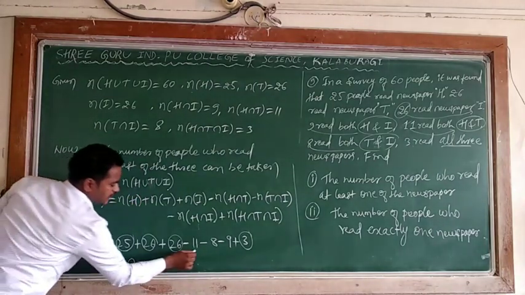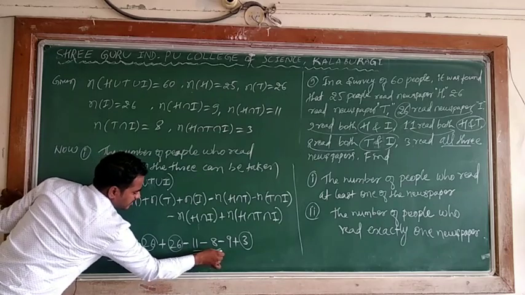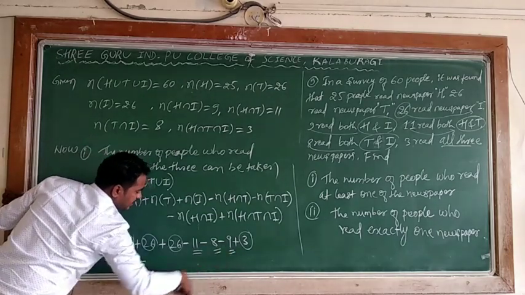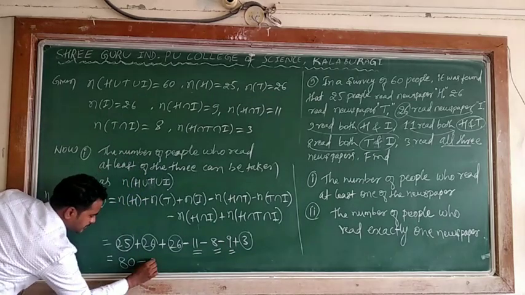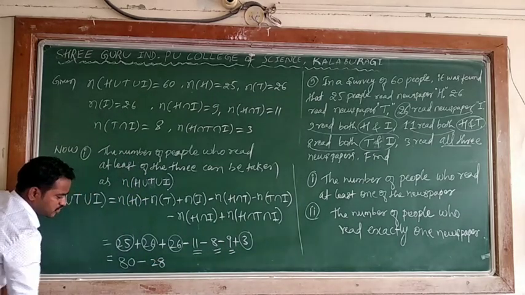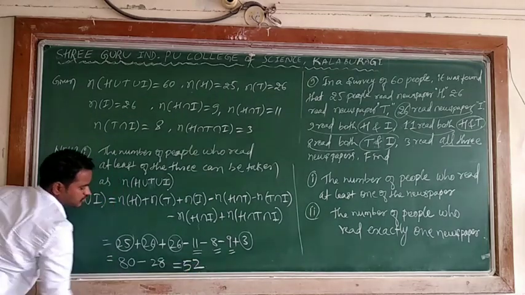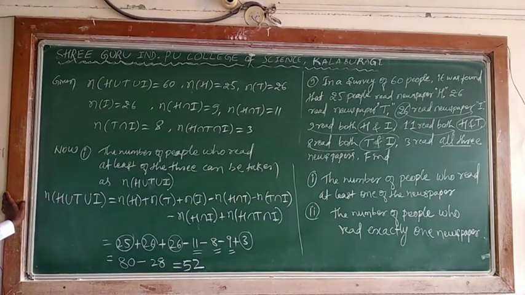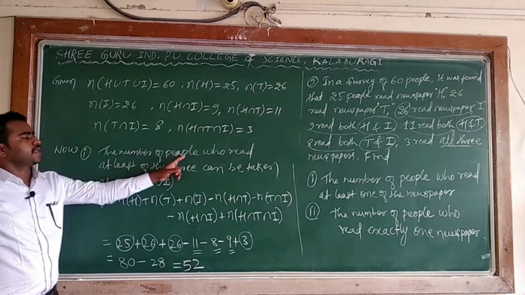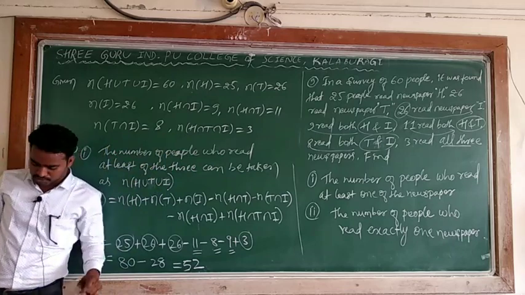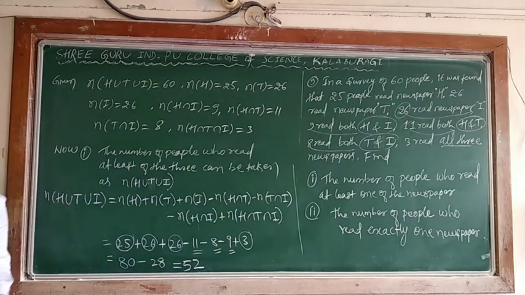Minus 11, 8, 9, that is 28. 80 minus 28 is 52. I can say 52 people read at least one of the 3 newspapers. Okay, copy this. This is the first bit.